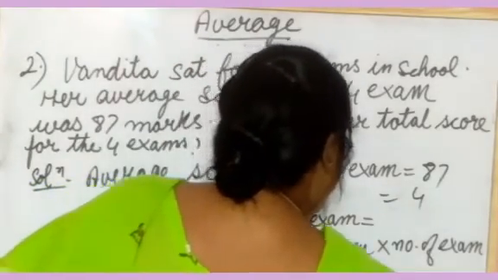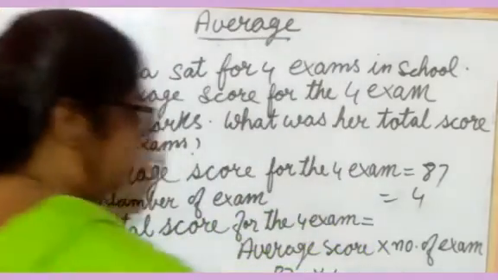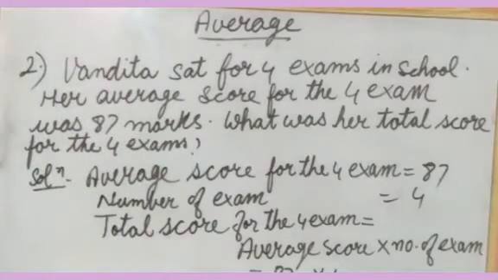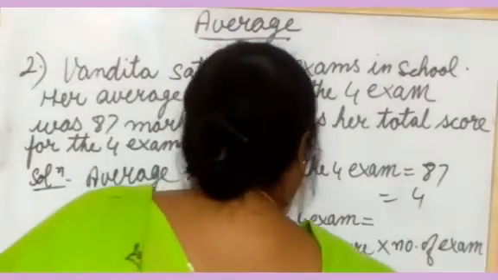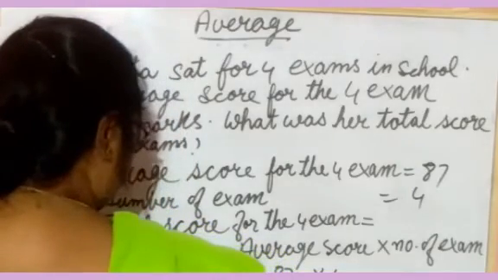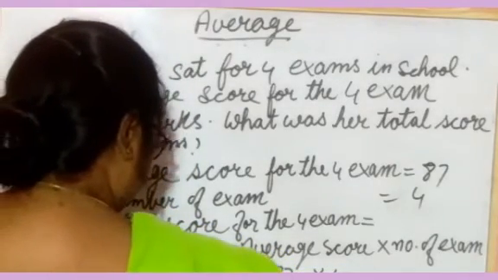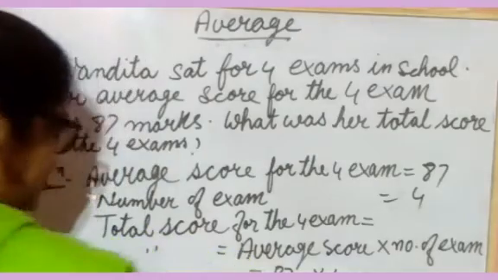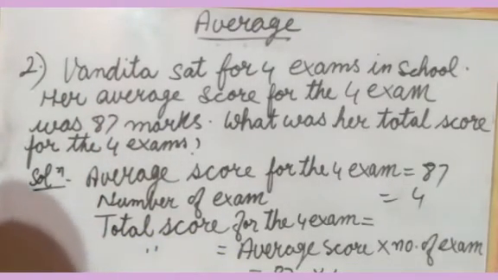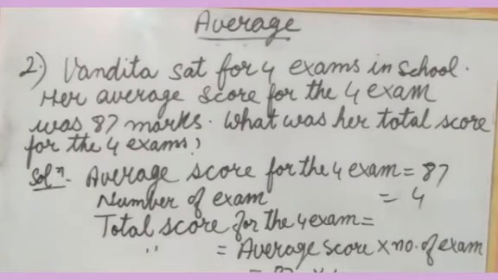And what was the number of exams here? 4. When you multiply this 87 into 4, what answer will you get here? 348. So what was the total score for the 4 exams? 348. Clear?